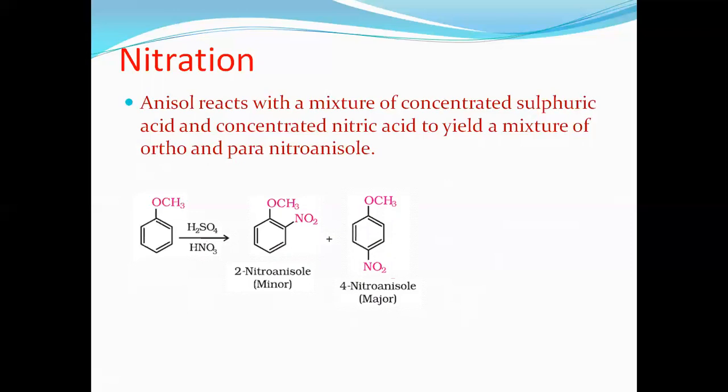Remember, anisole reacts with the concentrated nitric acid in the presence of concentrated sulfuric acid. It gives 2-nitro anisole. Second position contains nitro group. Therefore, it is called 2-nitro anisole. And fourth position contains nitro group. Therefore, it is called 4-nitro anisole.